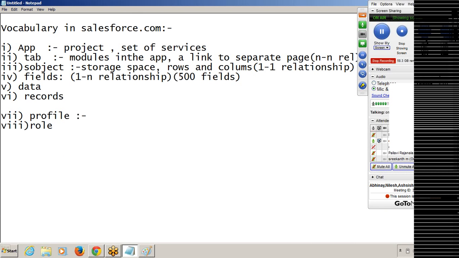A profile is nothing but a set of permissions associated with the user. The profile determines, or gives, a set of permissions to the user.